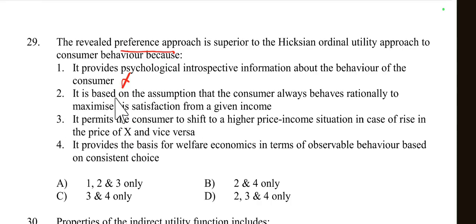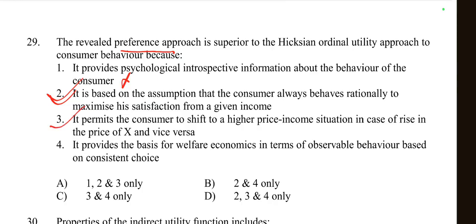Then option 2, it is based on the assumption that the consumer always behaves rationally to maximize his satisfaction from a given income. Yes, this is true. Then option number 3, it permits the consumer to shift to a higher price income situation in case of rise in the price of X and vice versa. Yes, it is a higher price income situation in case of rise in prices.